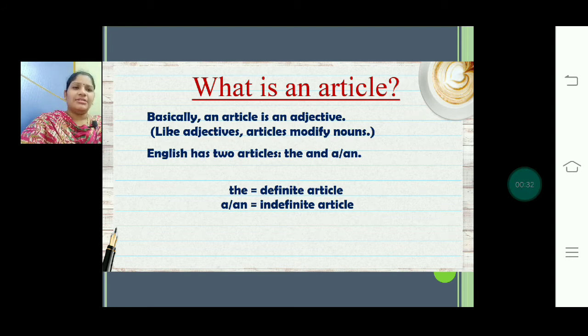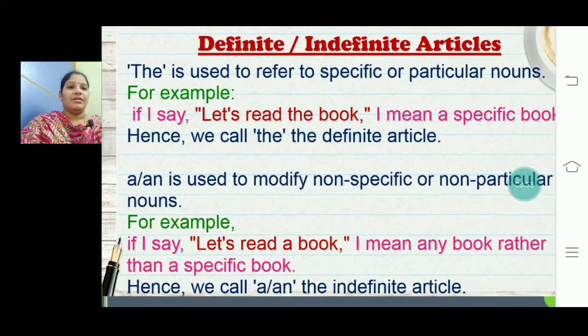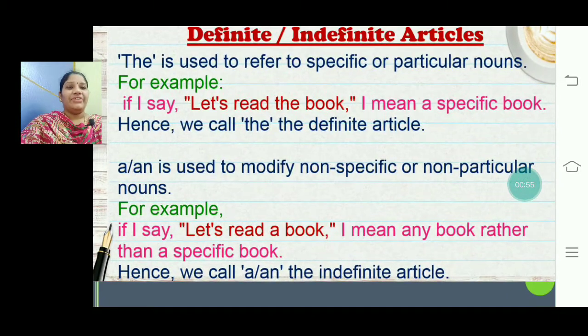English has two articles, that is, definite article and indefinite article. The is called the definite article, whereas a or an is called the indefinite article. Then where to use the definite article and where to use the indefinite article, let's see with a few examples. So here, definite article or indefinite articles.